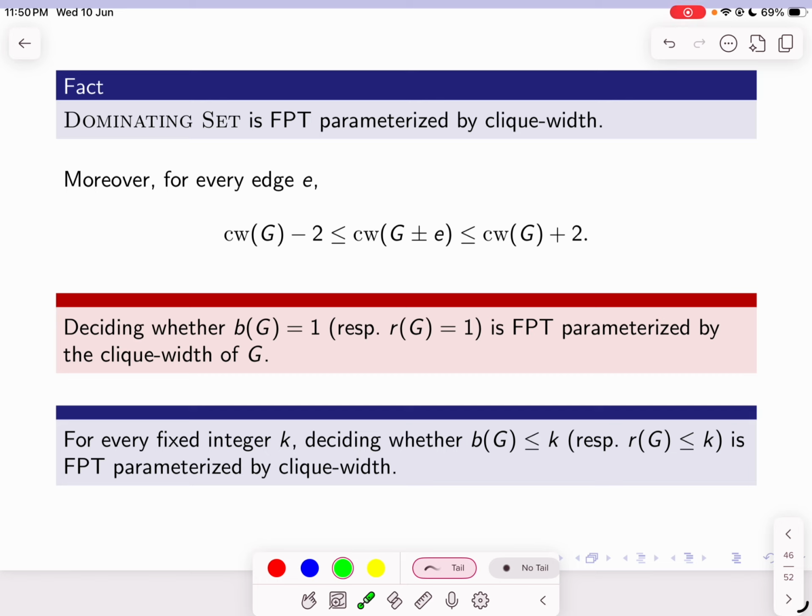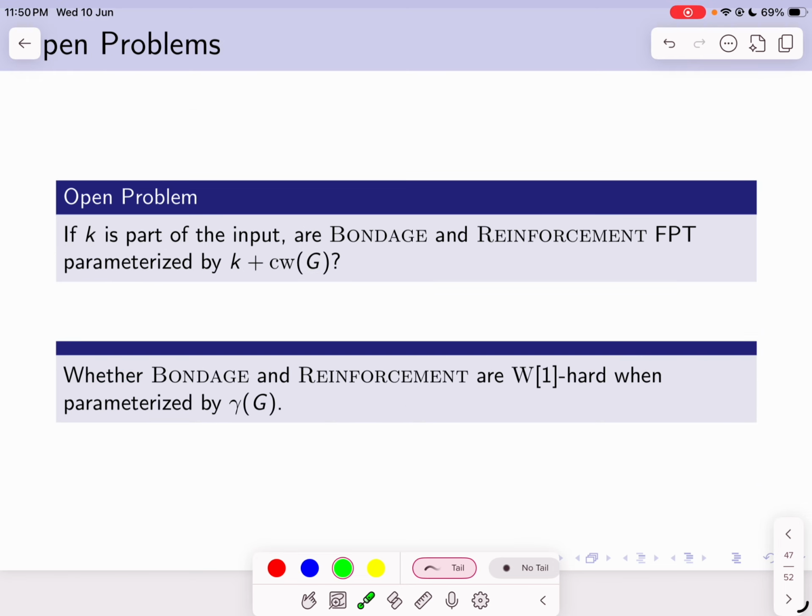And for every fixed k, we can show that deciding if b of G is less than or equal to k is FPT parameterized by clique width by using the same brute force approach. However, if this k is part of the input, this brute force algorithm is merely an XP algorithm.